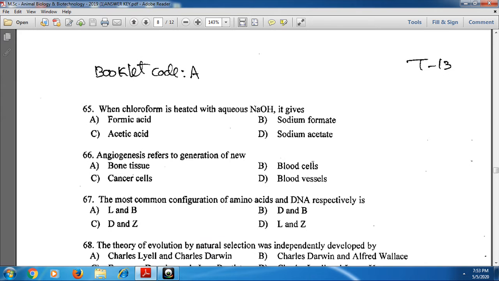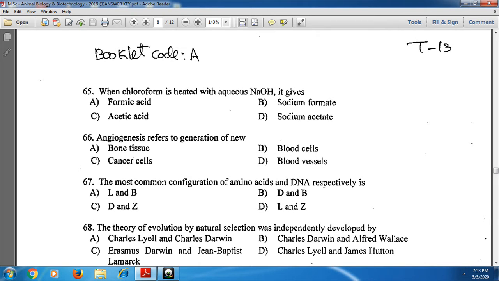Next, 65th one: when chloroform is heated with aqueous NaOH, it gives sodium formate. Next, 66th one: angiogenesis refers to the generation of new blood vessels. Option D is the correct one.